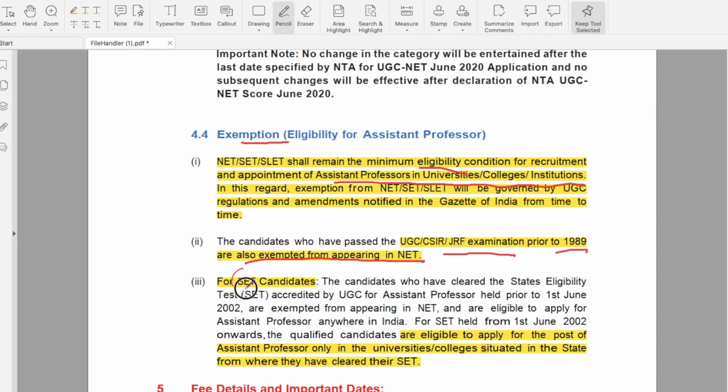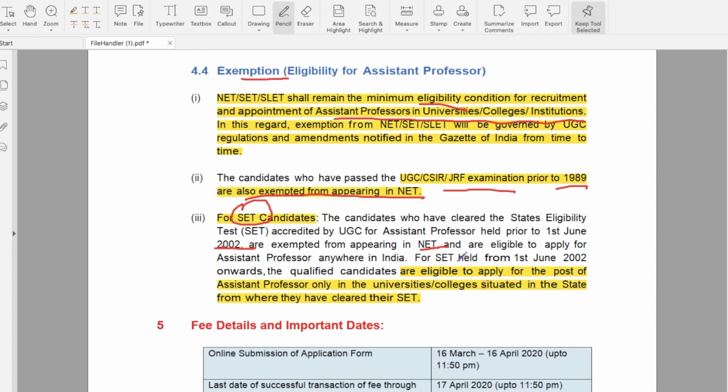For state eligibility test candidates: the candidates who have cleared the state eligibility test before 2002 are exempted from the NET exam. And the candidates who have cleared the state eligibility test after 2002 are eligible to apply for the post of assistant professor only in the universities or colleges situated in the state from where they have cleared the state eligibility test.